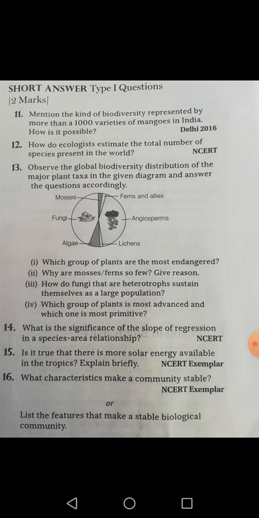Now the question number 14th, what is the significance of the slope of regression in a species area relationship? Okay, I want to tell you that the slope of regression, or the slope of line of the graph, actually represents the changes in the species richness with the area. तो actually ये बताता है कि एरिया के साथ साथ species richness कैसे घटती है और कैसे बढ़ती है. ठीक है, तो species richness decreases with the decrease in the area, and it increases with the increase in the area. यानी अगर एरिया आप बढ़ाएंगे तो स्पीसीज रिचनेस बढ़ेगी, एरिया घटाएंगे तो स्पीसीज रिचनेस घटेगी.